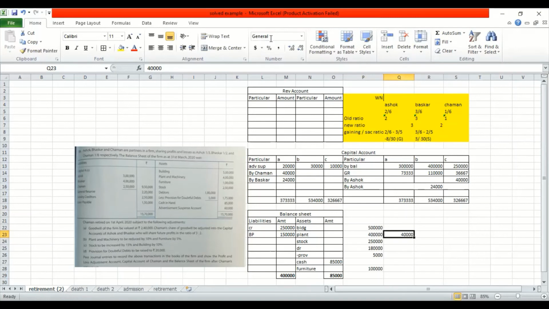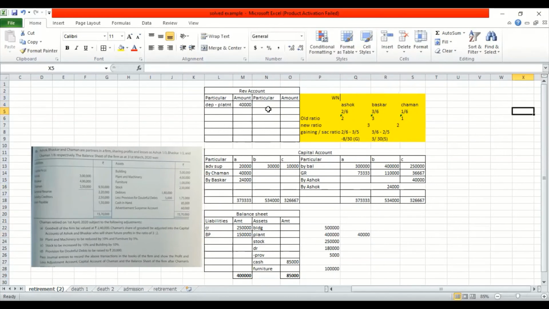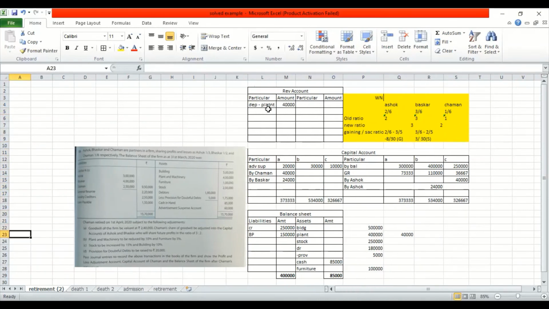And the second effect in the revaluation account, I will write depreciation on plant as 40,000. And over here, in the plant, I will be writing 4 lakh minus 40,000, which is 3 lakh 60,000, right? So this is how I will do.